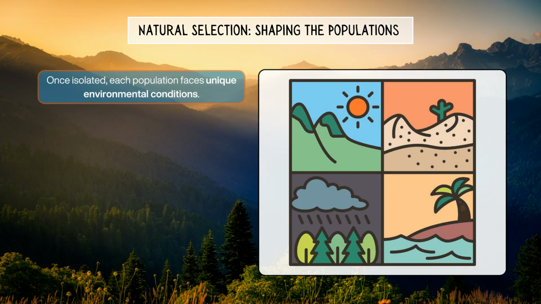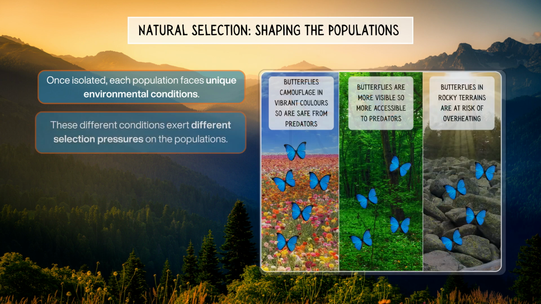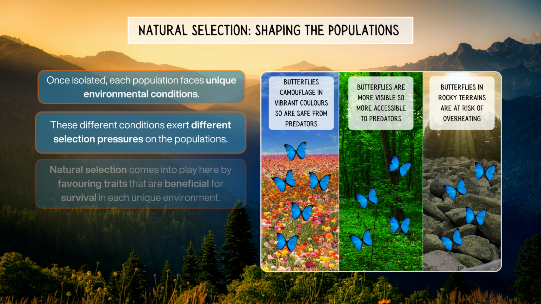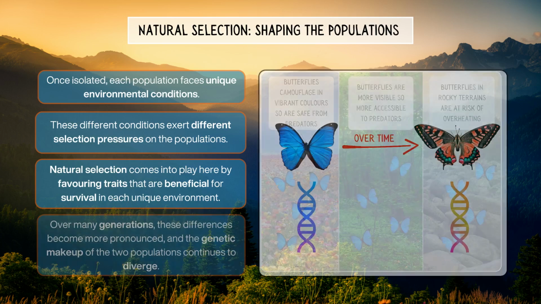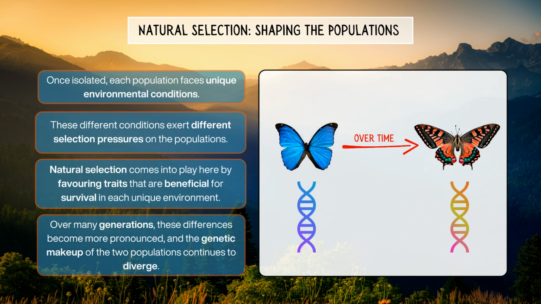Once isolated, each population faces unique environmental conditions. These different conditions exert different selection pressures on the populations. Natural selection comes into play here by favouring traits that are beneficial for survival in each unique environment. Over many generations, these differences become more pronounced, and the genetic makeup of the two populations continues to diverge.